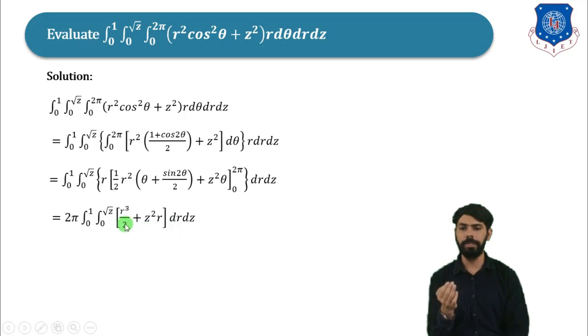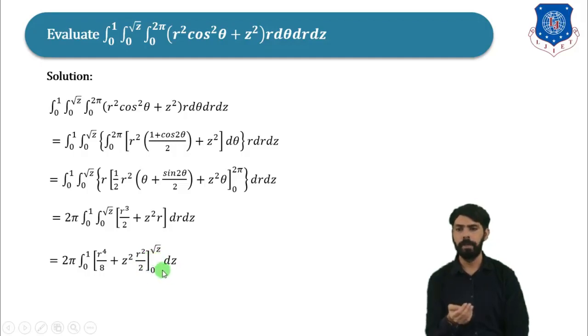So here if we integrate r cube with respect to r, then it will be r raised to 4 divided by 4. So here it will be r raised to 4 divided by 8. And here z square will be as it is, and the integration of r with respect to r will be r square divided by 2. So this will be 2 pi times the integral from 0 to 1 of r raised to 4 divided by 8 plus z square into r square divided by 2, and the limit will be from 0 to root z, dz. Now here first of all we will replace r by root z, then minus we will replace r by 0.